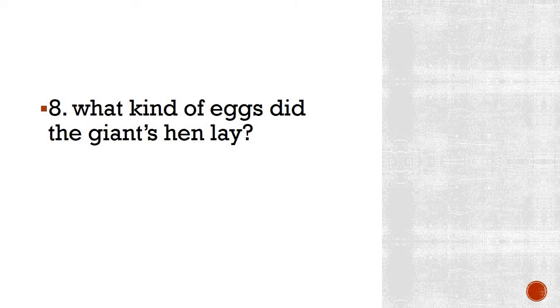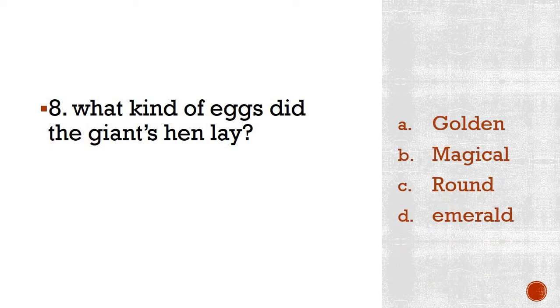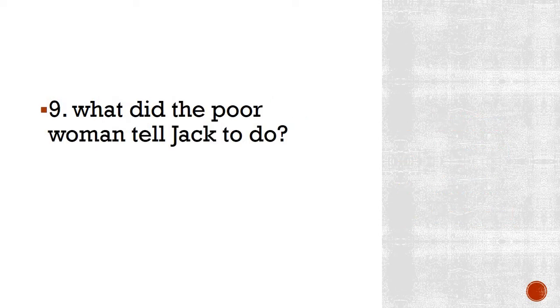What kind of eggs did the giant's hen lay? Options are golden, magical, round, or emerald. Now this answer 99.99% of students might have already written, I guarantee, because this is very easy. So let's see what the correct answer is. Obviously the correct answer is golden. The hen laid golden eggs. This is what it was in the story, and you need not repeat this because you know it very well. Okay, moving on to number 9.